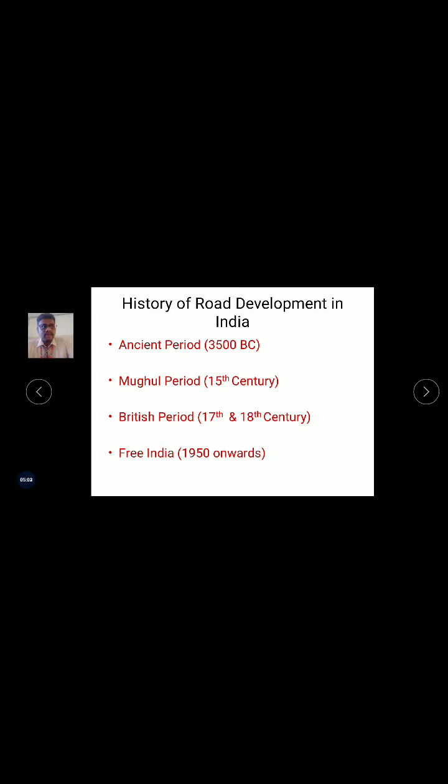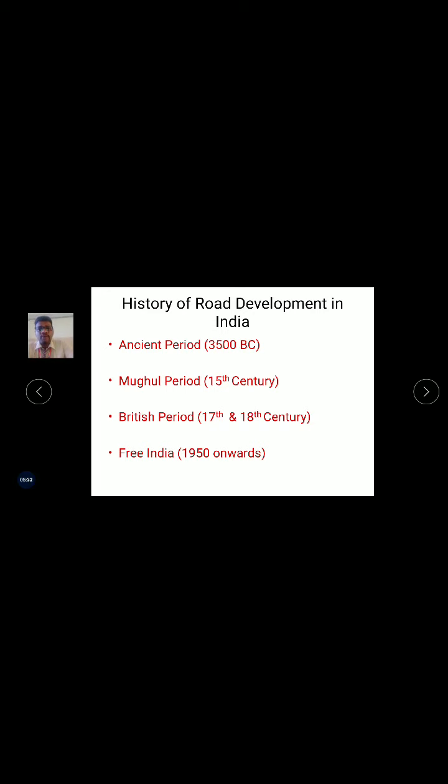Bullock carts, horse carts. These are the roads that are specially manufactured for this. And the second one is the Mughal period road. In the 15th century, these roads were constructed. After some of the advantages, what were all the disadvantages in the ancient period are rectified in the Mughal period. So some of the disadvantages had been added to these Mughal period roads, and some of the richest people may